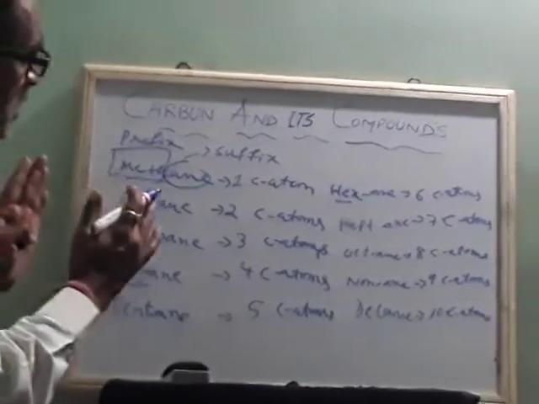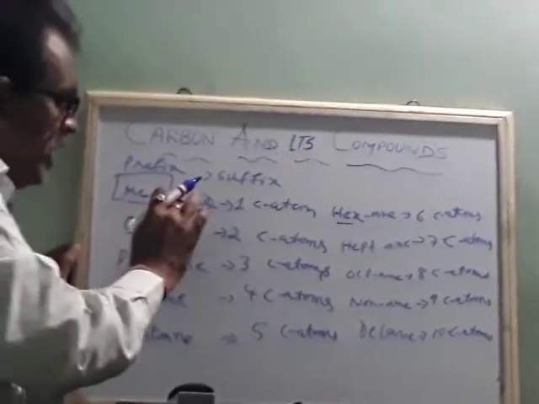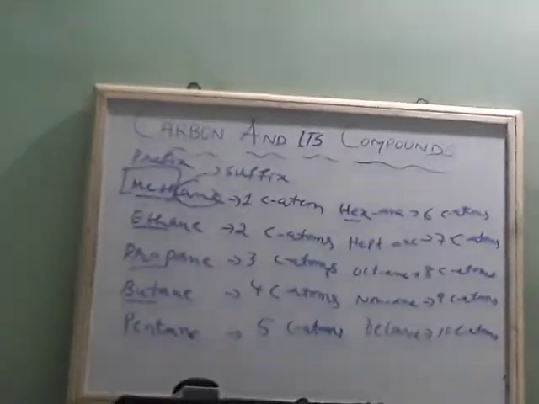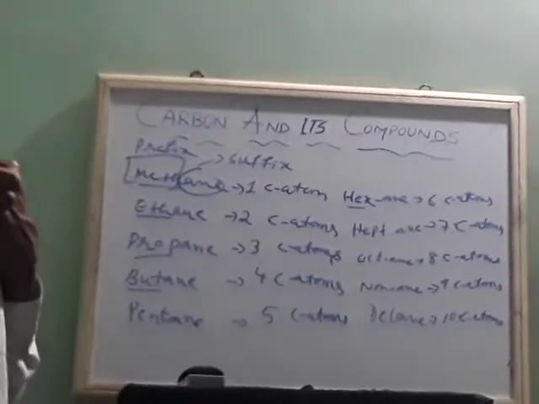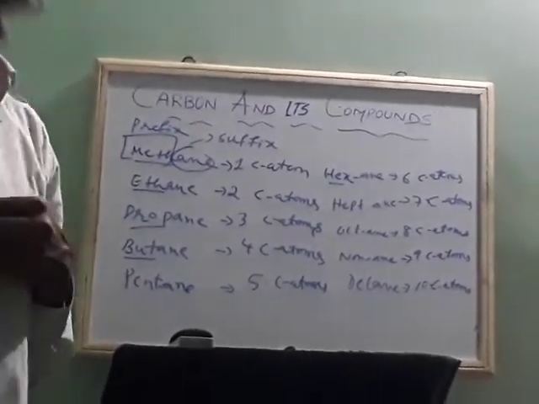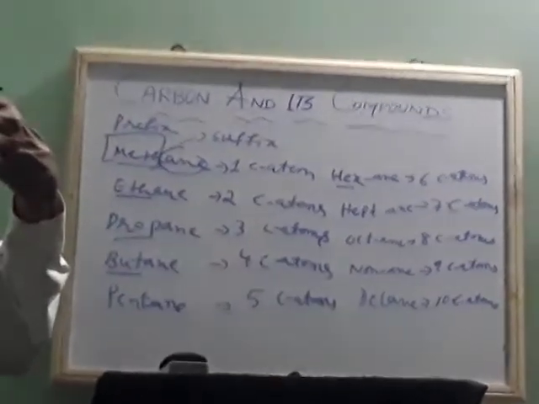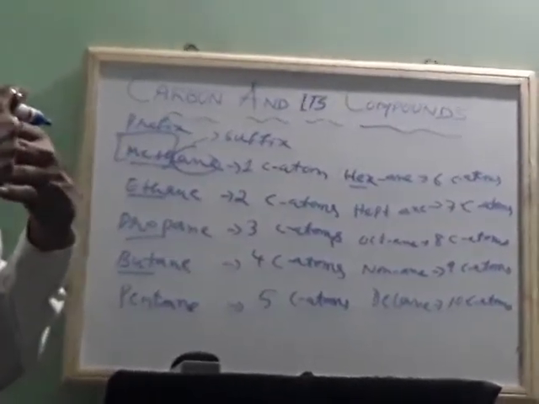So this is the basic way you have to understand. This is related only to ane. If I write ane, that becomes a saturated compound, or alkane. They are also called alkanes, and they are chained molecules.